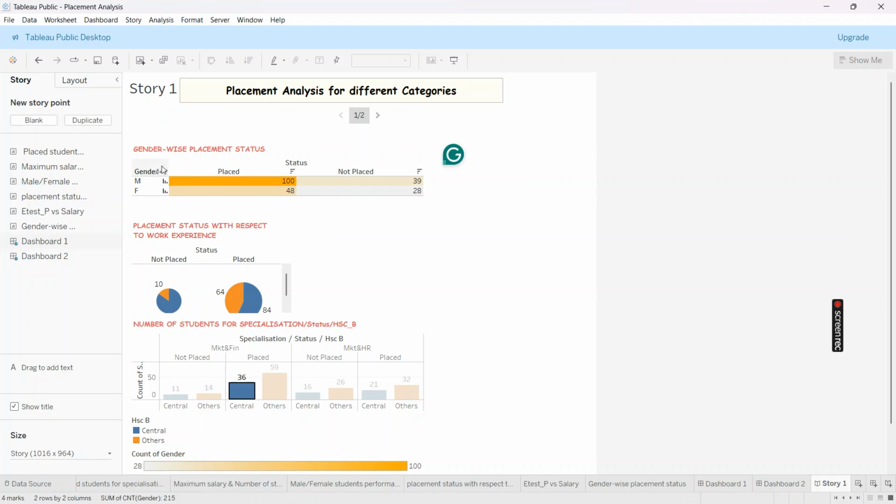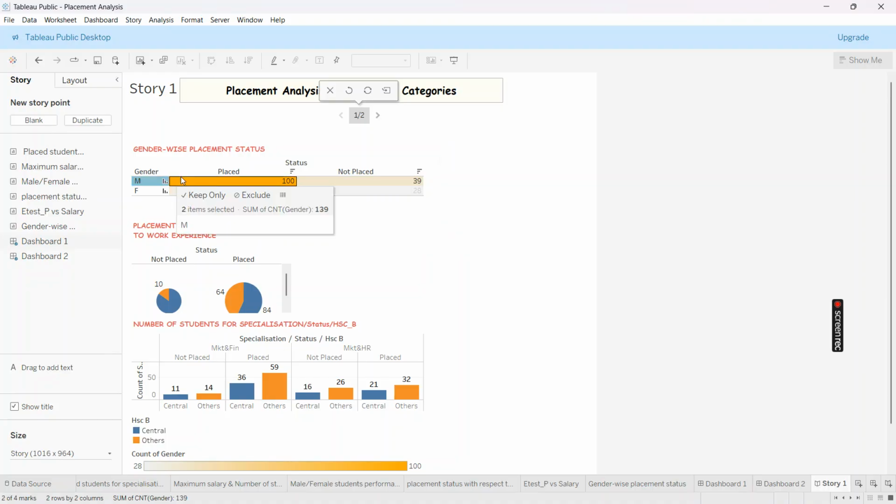This tabular form of chart is similar to heat map. It will have brighter color for greater count and it will have light color for the least count. So here from this chart, we can tell that out of 139 male candidates, 100 of them got placed, and out of 76 female candidates, 48 of them got placed.